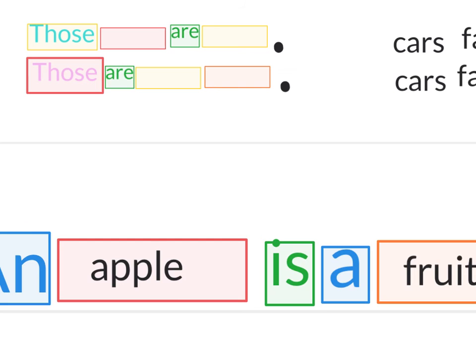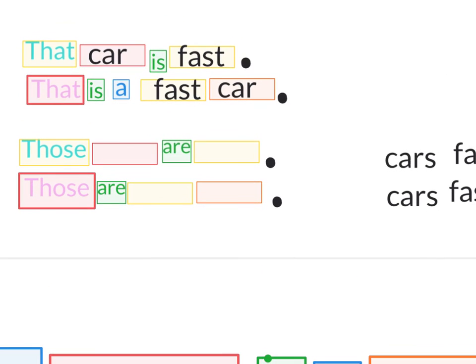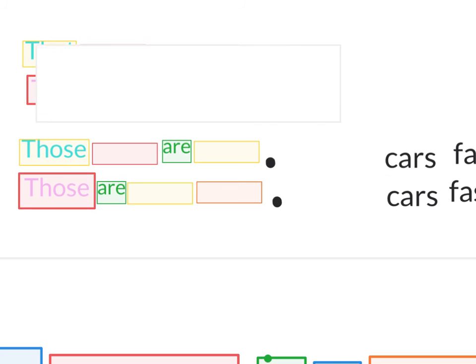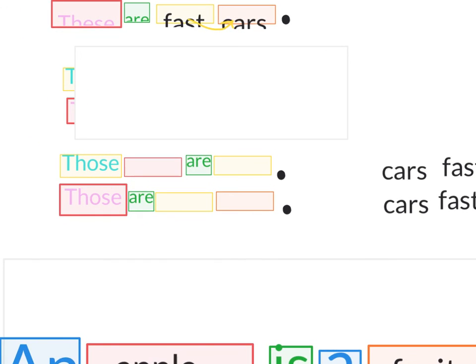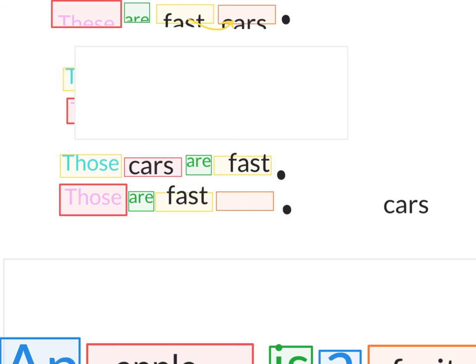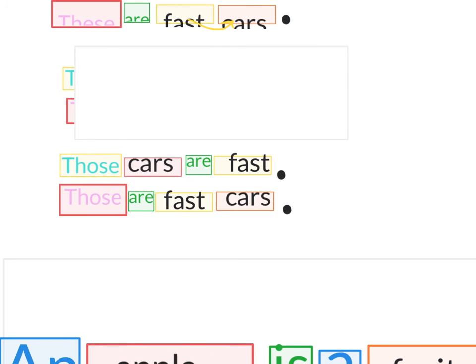Okay, here's our last example. Let's see if we can get that covered up there. Okay, so we could say those cars are fast, or those are fast cars. So in this one, the subject is cars, and those is telling us which ones.